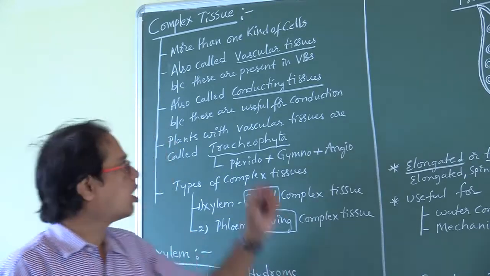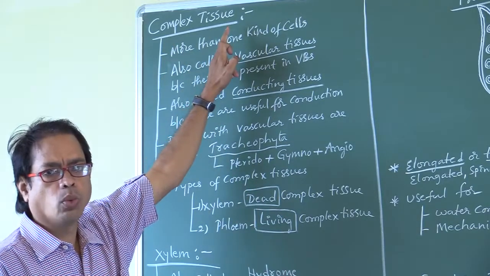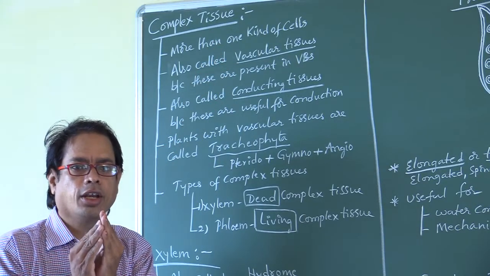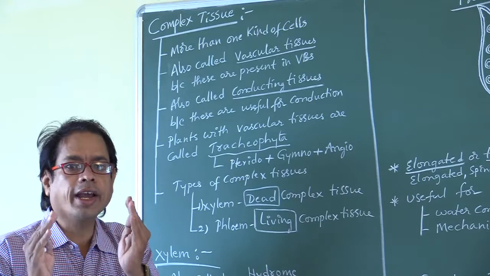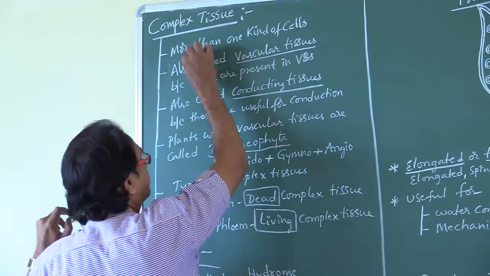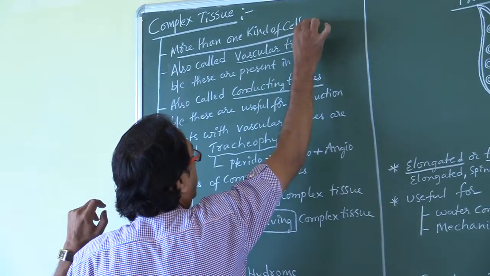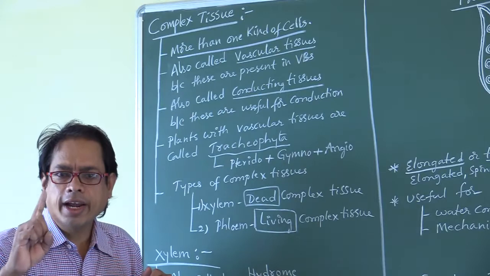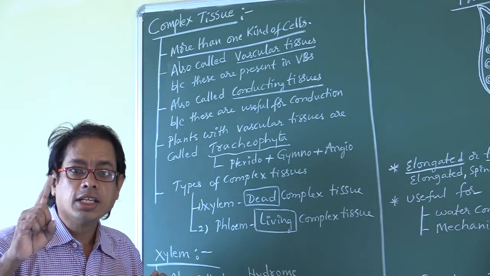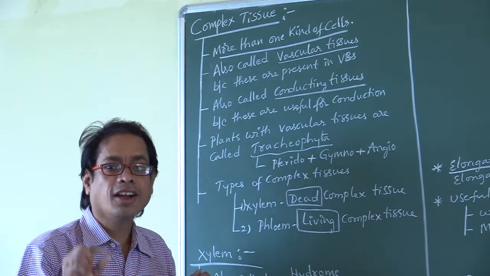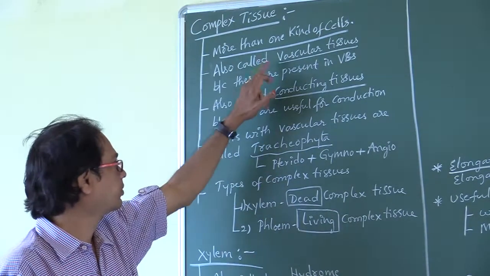Complex tissue. What is a complex tissue? A tissue which contains more than one kind of cells. More than one kind of cells is called complex. If one kind of cells, it is called simple tissue. More than one kind of cells, it is called complex tissue.